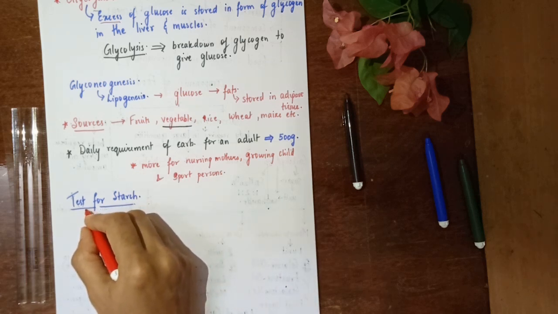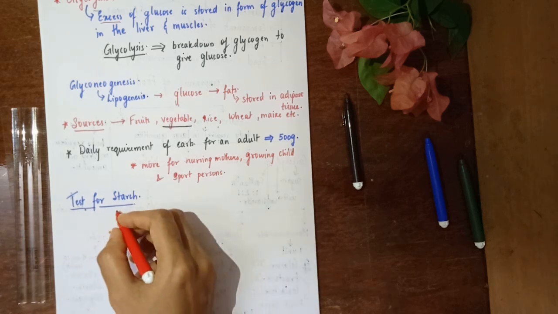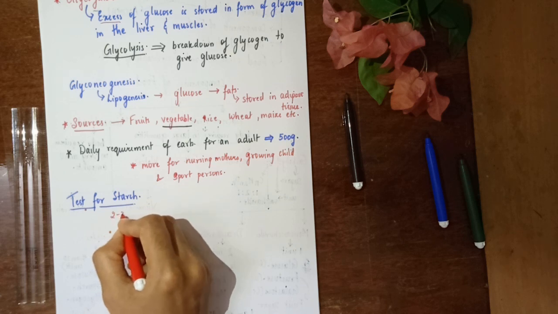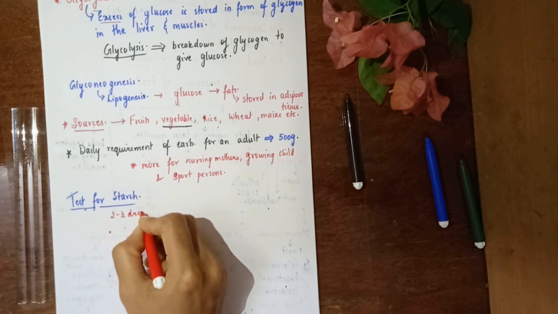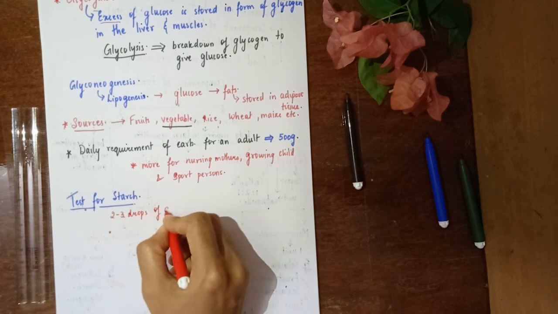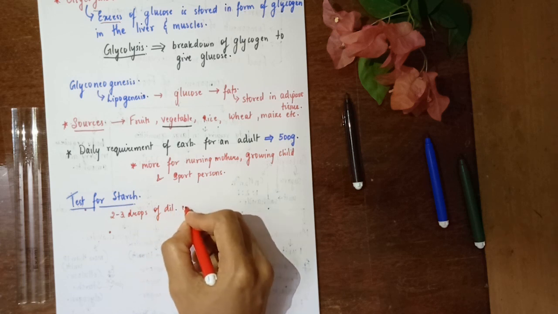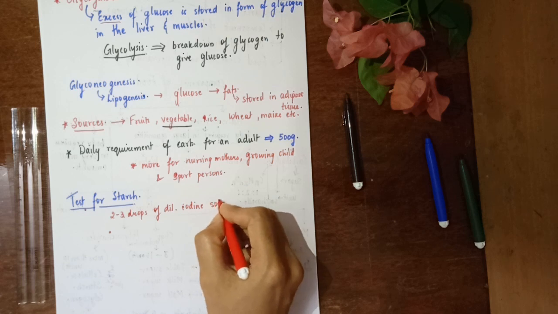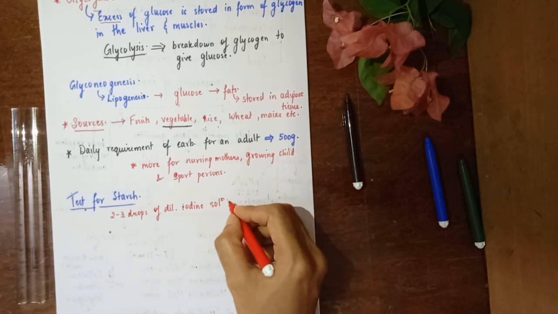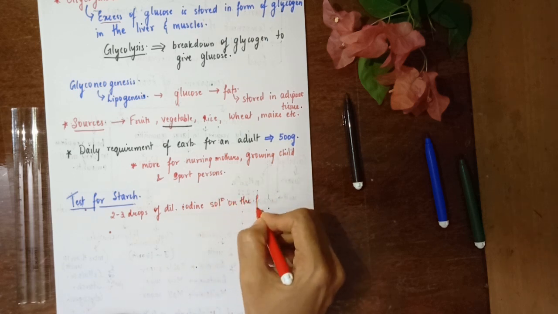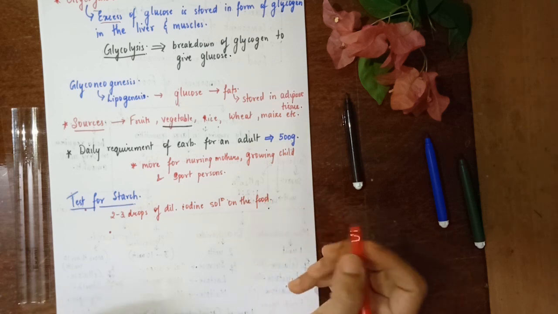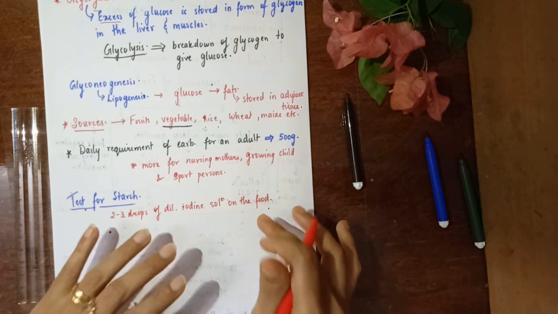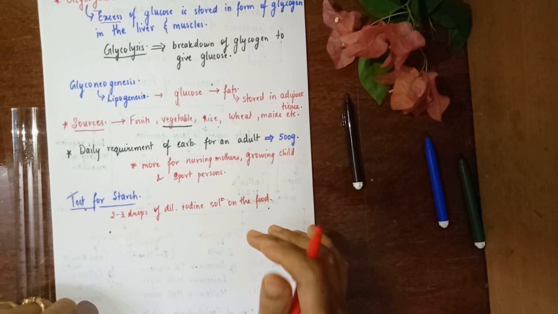So here what you do is you put 2 to 3 drops of dilute iodine solution, you remember the brownish color solution, on the food. You can either prepare a slurry of the food, or you can put it directly on the food.